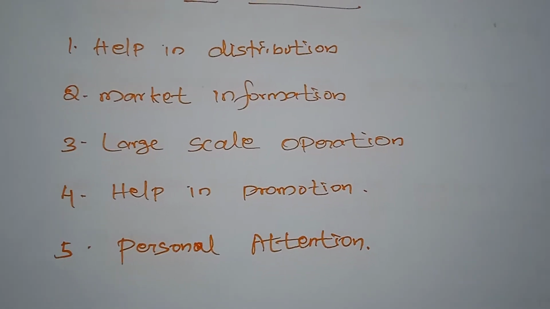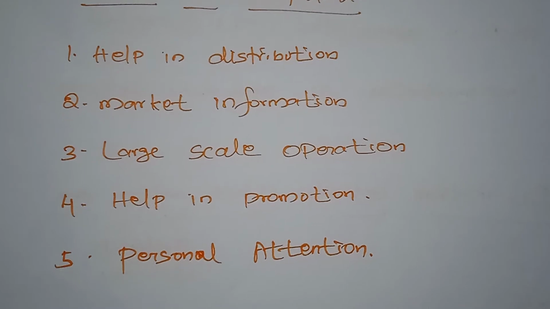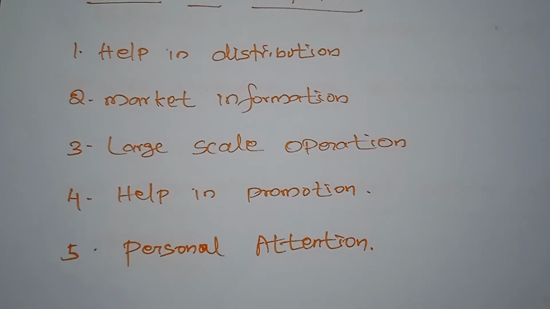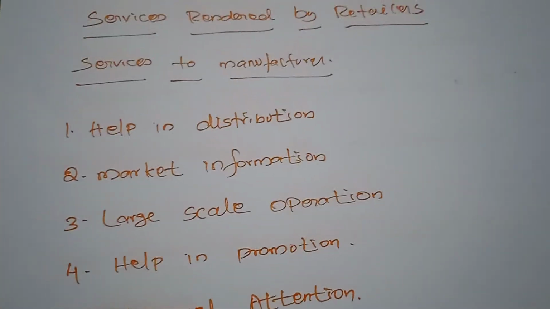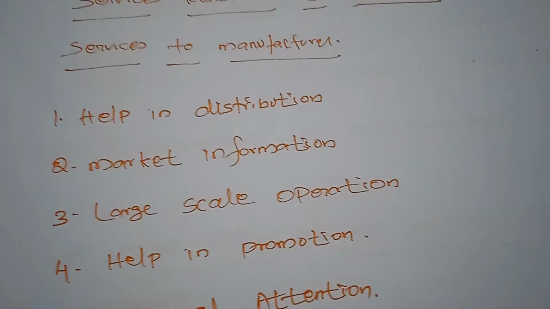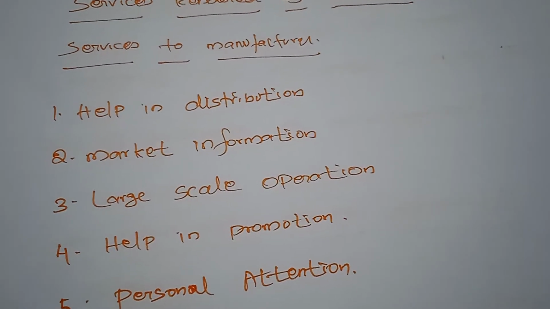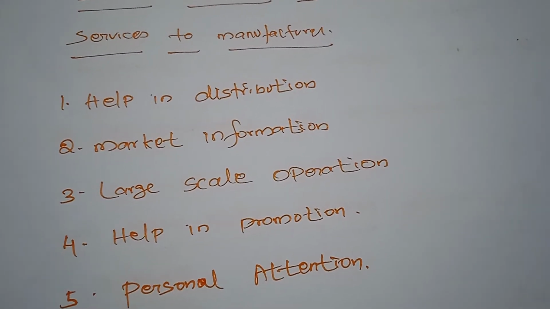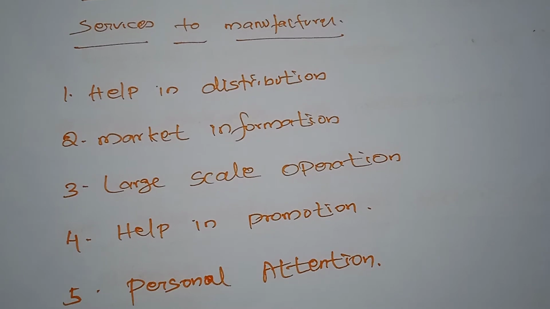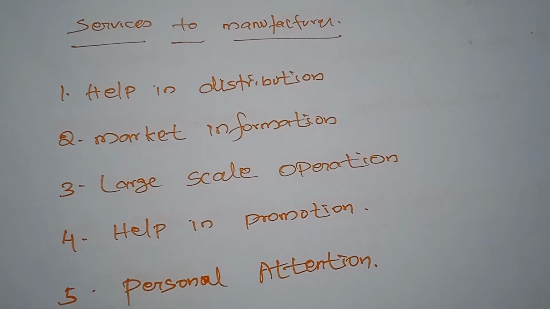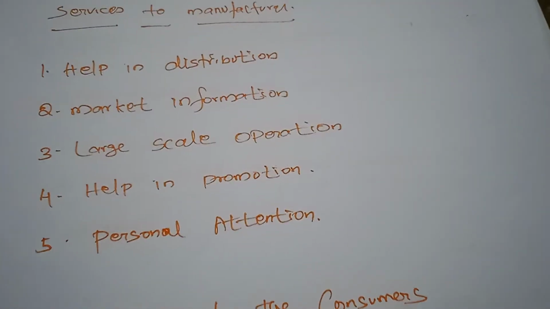Next, market information. The retailer supplies valuable information to the wholesaler about changes in taste, preferences, fashions, etc. of the consumers. Market information is an important factor in increasing production and wholesale. But the wholesaler and the manufacturer will never have the chance to understand the taste, preferences and fashions of the consumers. We can never assume when the demand, taste and preference of the consumers are going to change. But the retailer knows their consumers very well.